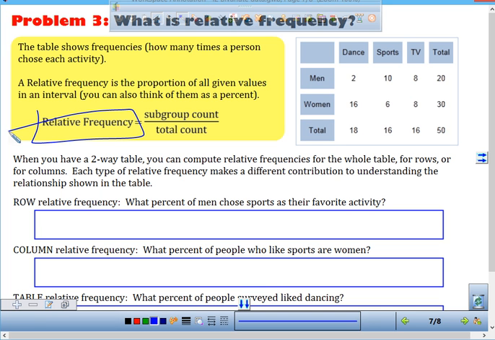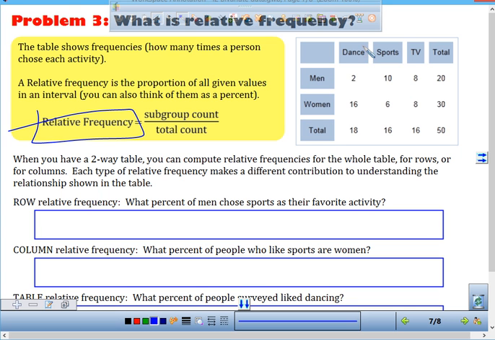I'm using the same two-way table that we used at the beginning, okay, with the men and the women and what activity they like. Okay, you can compute the relative frequency tables for rows or columns as well. So I could say, if I just look at women and I cover up the men, okay, I want to know out of total women, how many of them, what percent like dance? What would you do? I want to know, out of total women, what percent of them like dance?